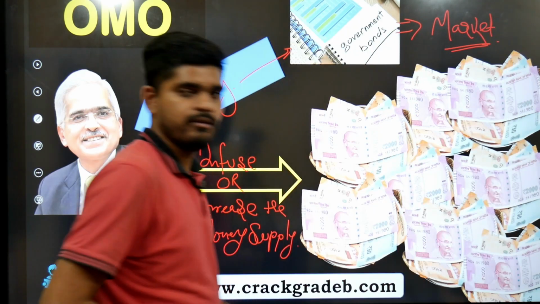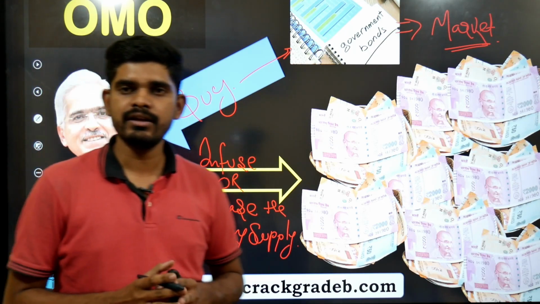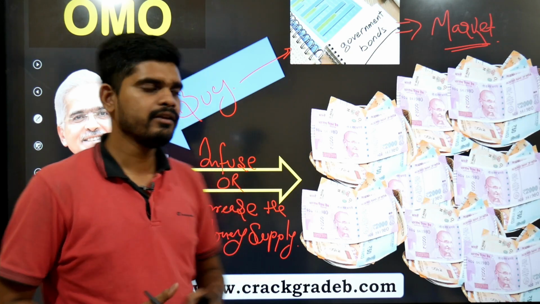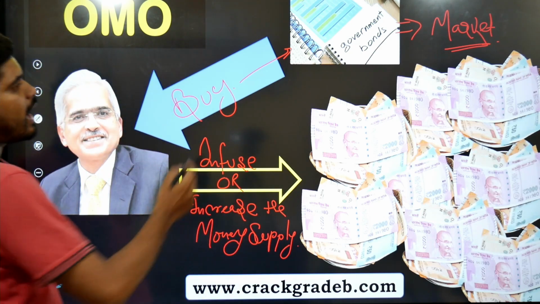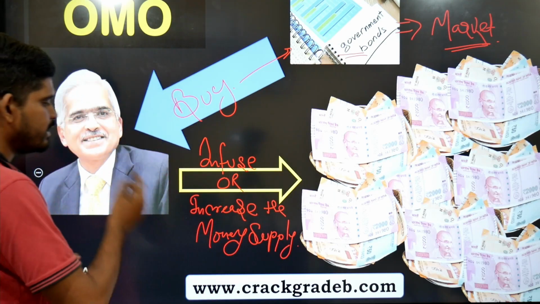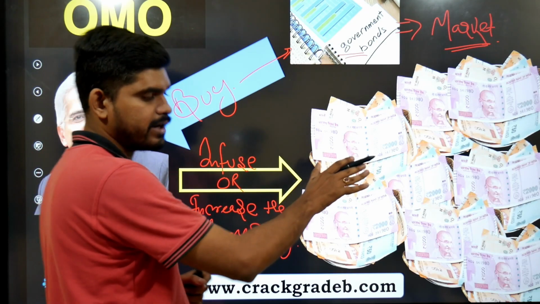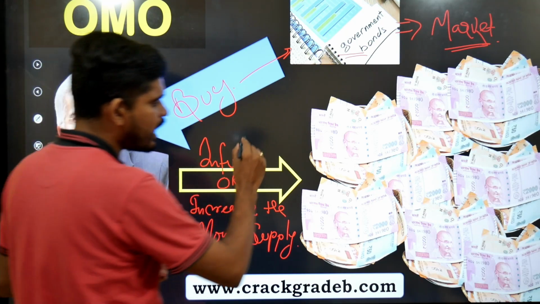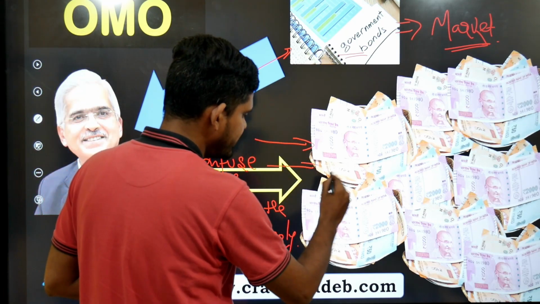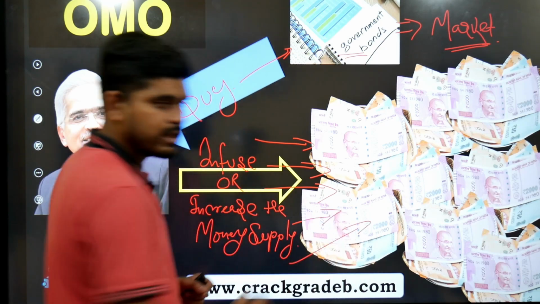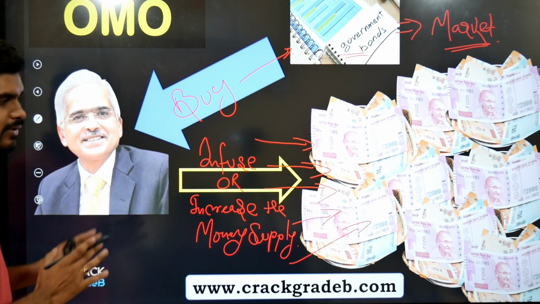See, whenever you want to buy something, you have to shell out some money from your pocket, right? So that is what RBI is doing. RBI is buying government bonds from the market, and RBI is paying out some money. And while doing so, what is RBI doing? RBI is injecting money into the economy. I hope this is clear.